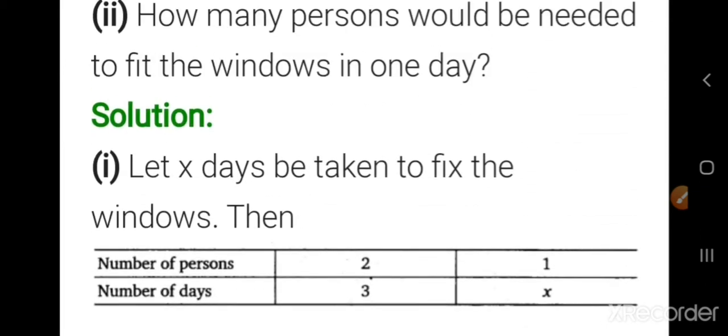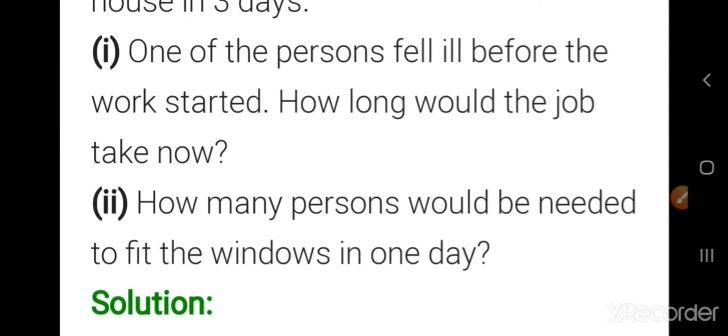Okay, now let us read the second question. How many persons would be needed to fit the windows in 1 day? If the work should be finished in 1 day, how many people are needed? That is the question. Okay, let us see the solution now.